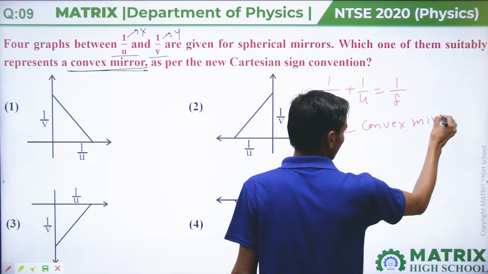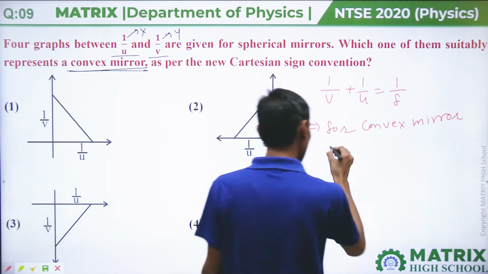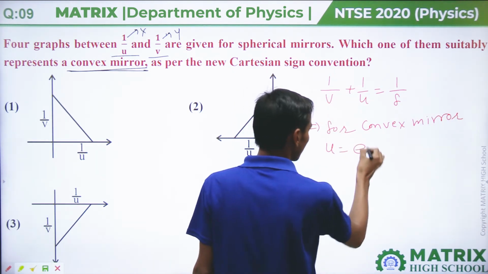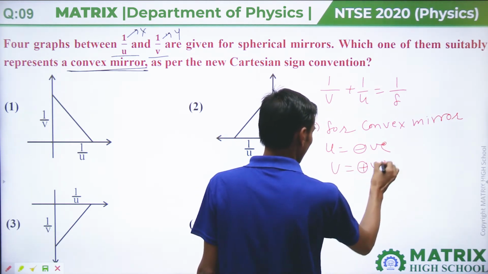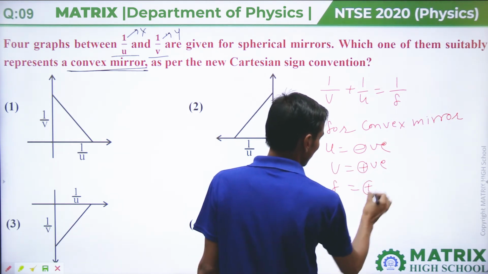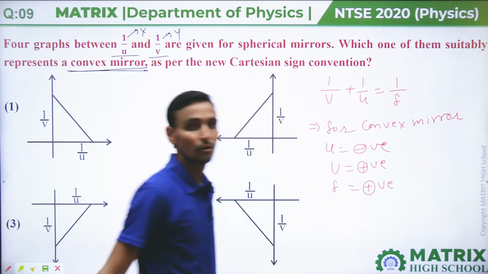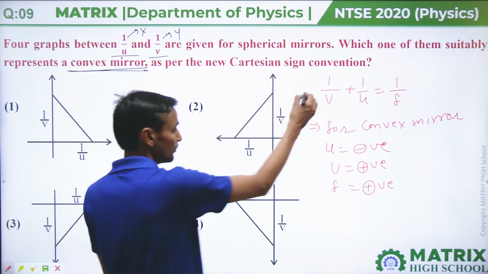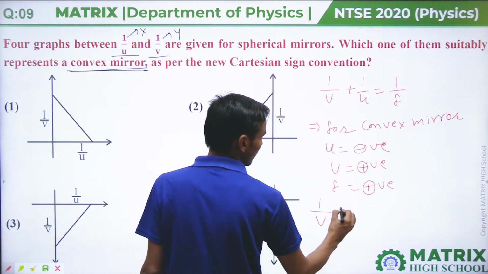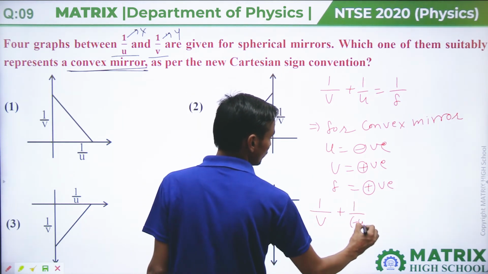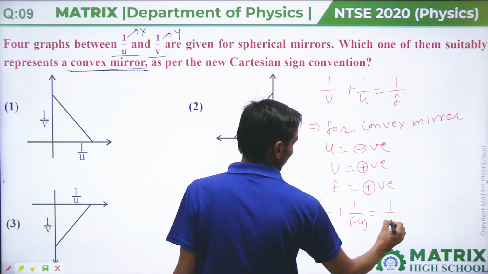For a convex mirror, we know that u is negative, v is positive, and f is also positive. So if we put this in the formula, 1 upon v plus 1 upon minus u equal to 1 upon f.